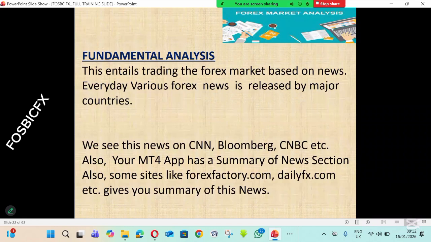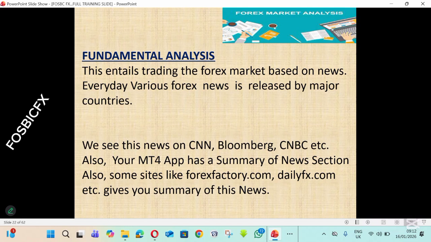Fundamental analysis. This entails trading the Forex market based on news. Every day, various Forex news is released by major countries. We see this news on CNN, Bloomberg, CNBC, etc. Also, your MT4 app has a summary of news section.